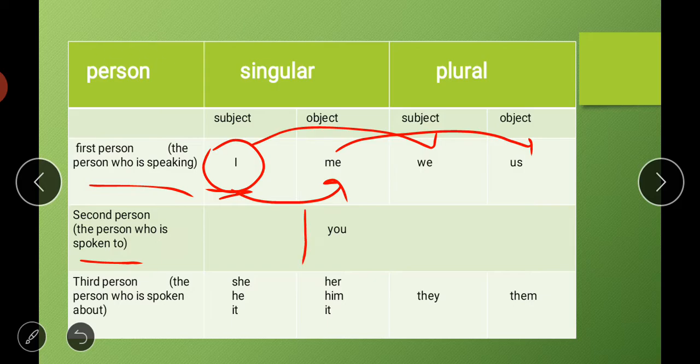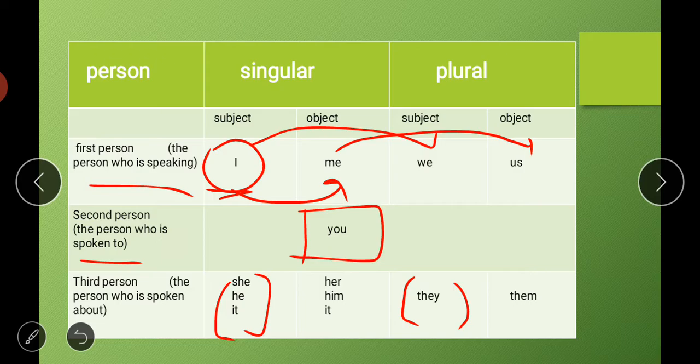And in the case of second person, we have only one word, that is you, for singular, plural, subject, and object. For all these types in second person pronouns, the word you is used. Then if we talk about third person, it could be a boy or a girl, or it may be a non-living thing. That thing or person can be denoted as she, he, it in singular form, and can be referred to as they in plural form.